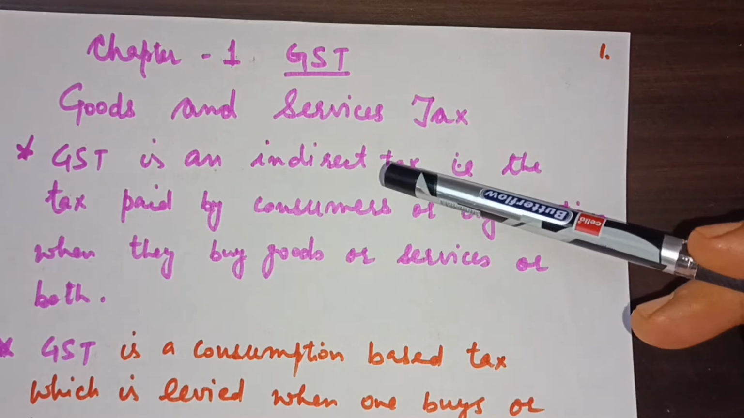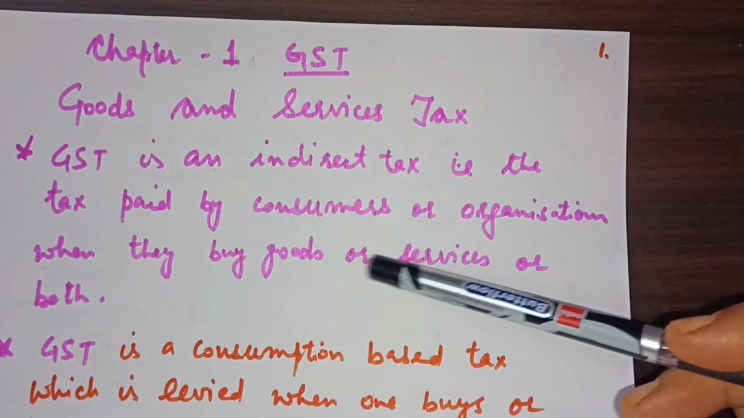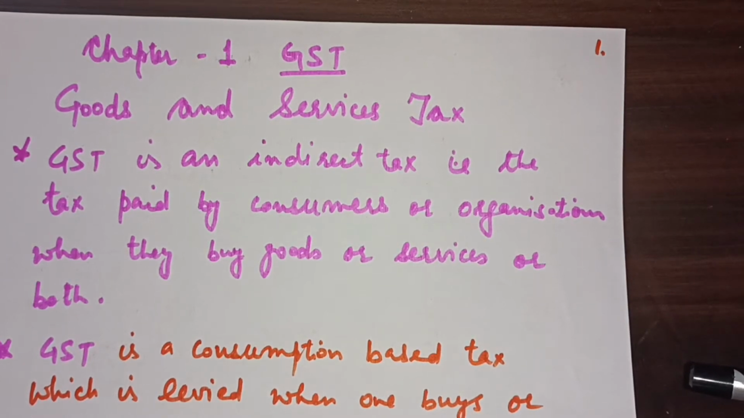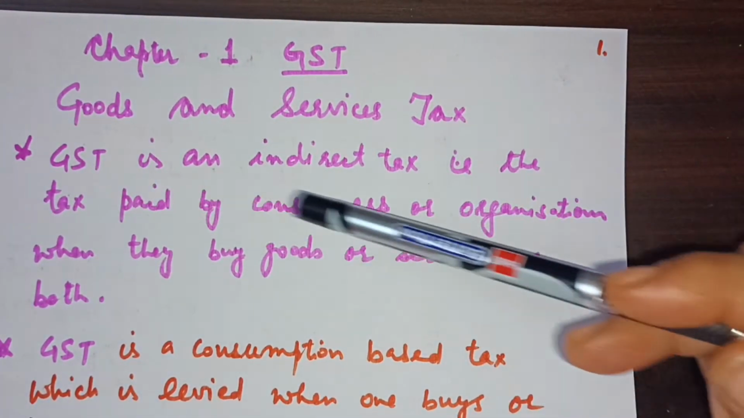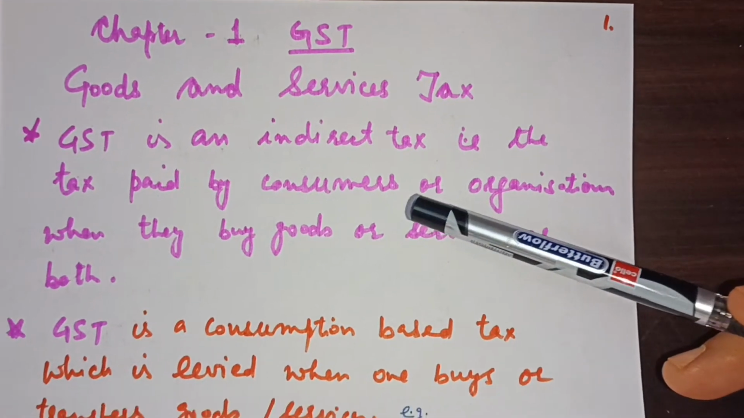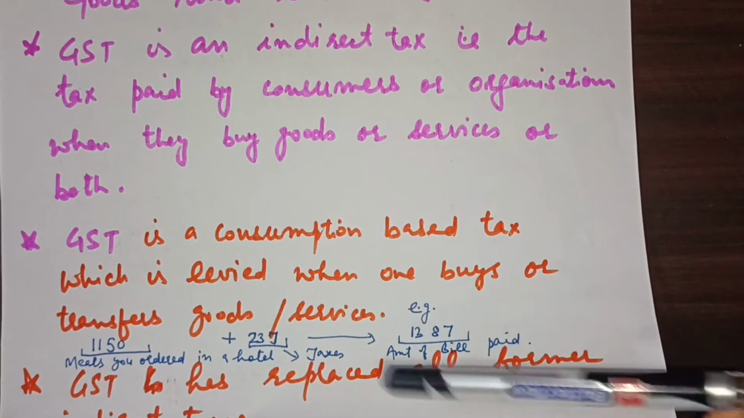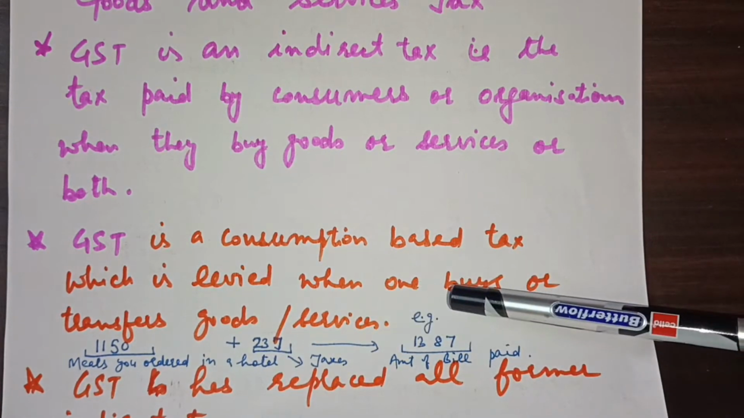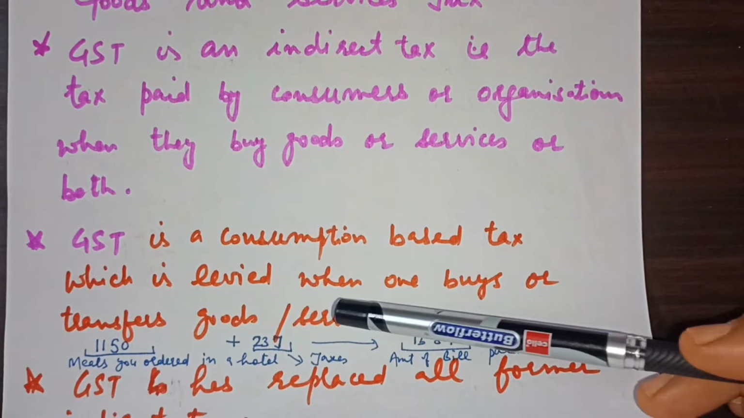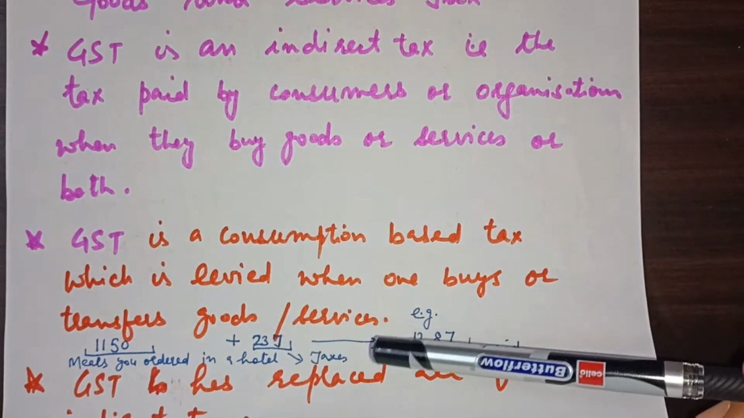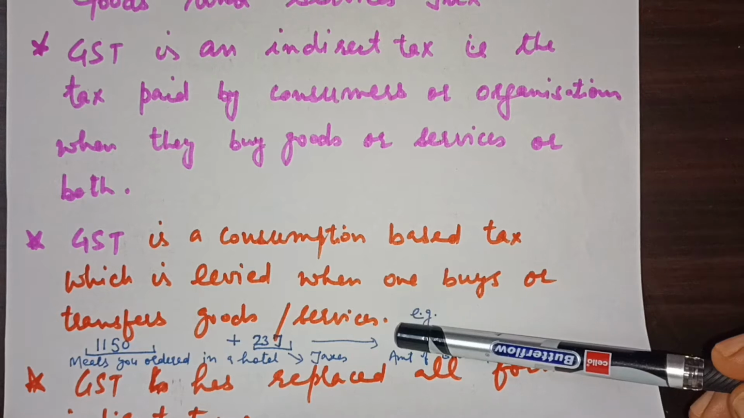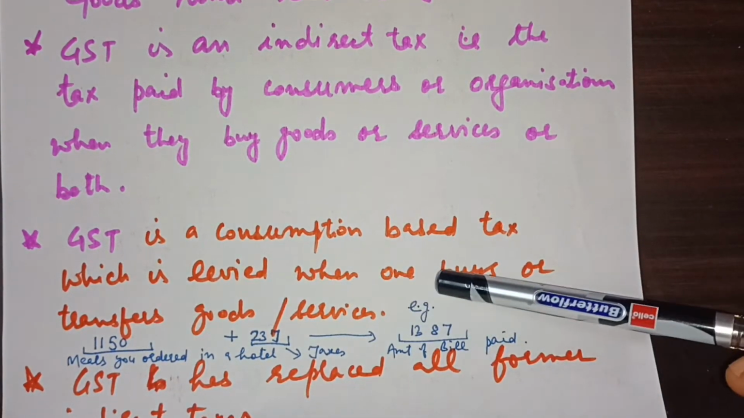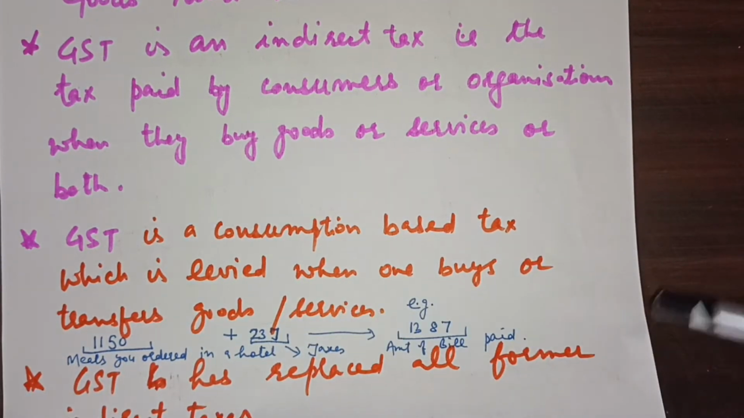GST is an indirect tax, that is, the tax paid by the consumers or the organizations when they buy goods or services or both. So GST is an indirect tax. First of all, you need to remember this. The second thing is GST is a consumption based tax. What is the meaning of consumption based? That it is levied when one buys or transfers goods or services. It is levied either by the state government or the central government, whenever there is a purchase or sale of goods or services.